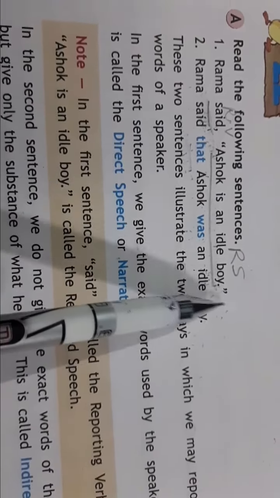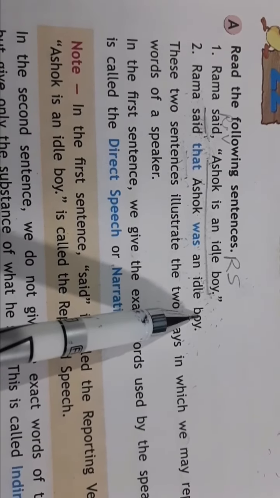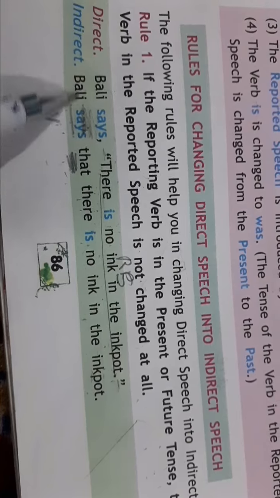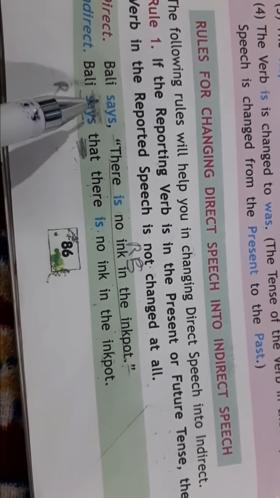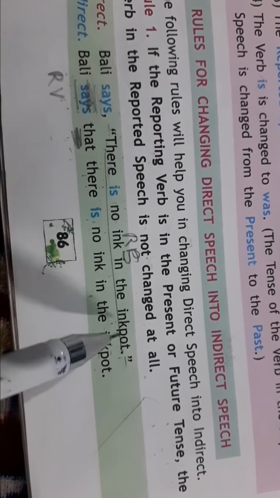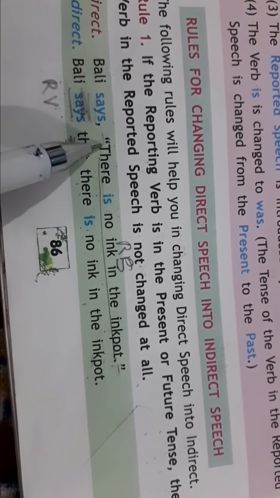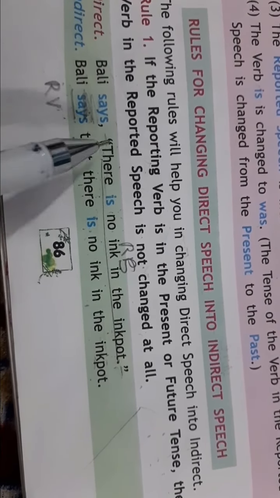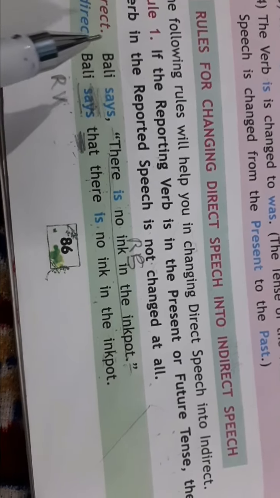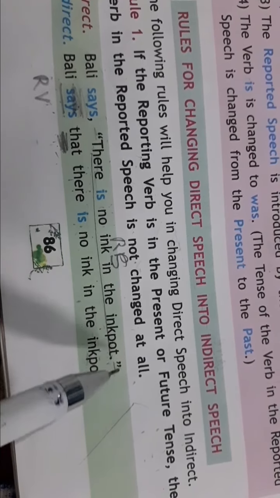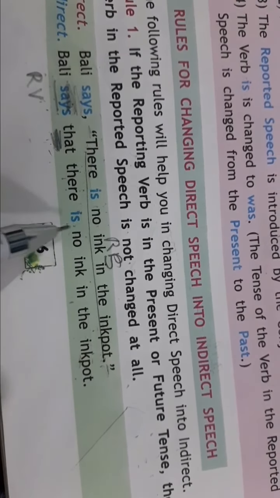So, this is called direct speech or narration, and this is called indirect speech or narration. First of all, as I have told you, rule number one: if the reporting verb is in present or future tense, then reported speech will not change at all. You only have to replace inverted commas with that, and remove all the punctuation marks except full stop. See, remove all punctuation marks. Bali says that there is no ink in the ink pot.